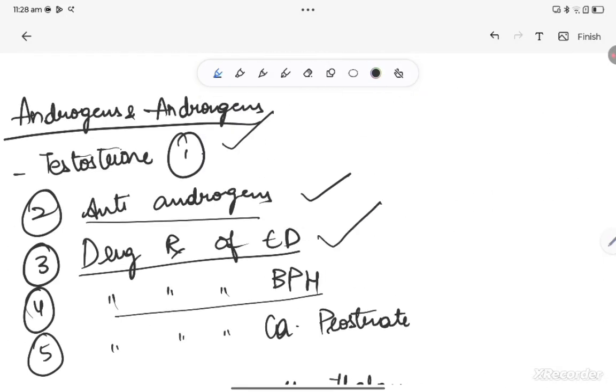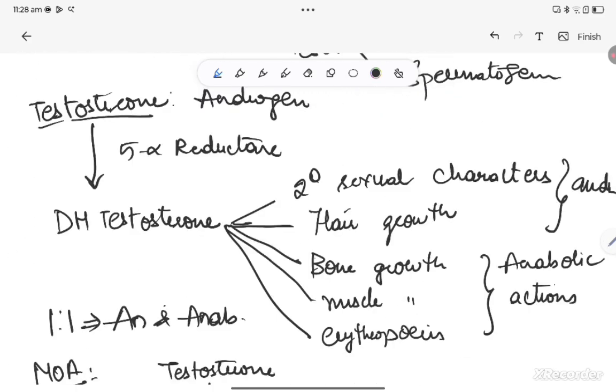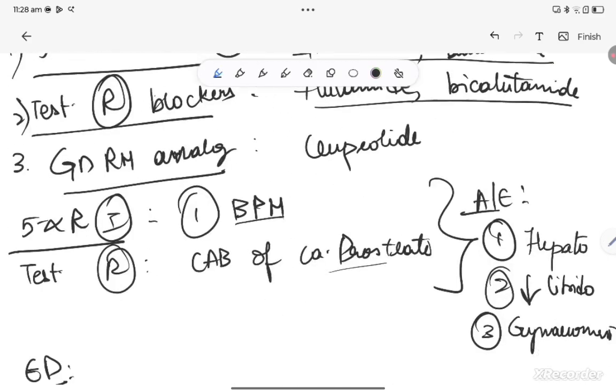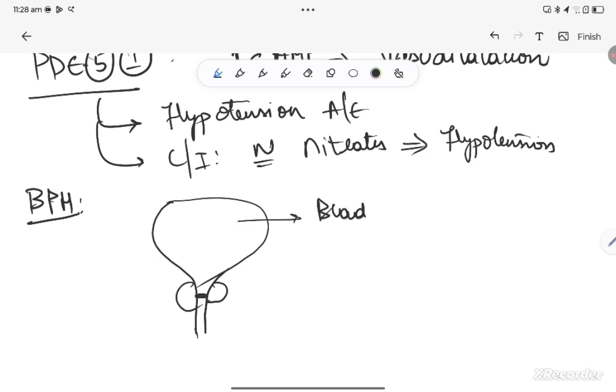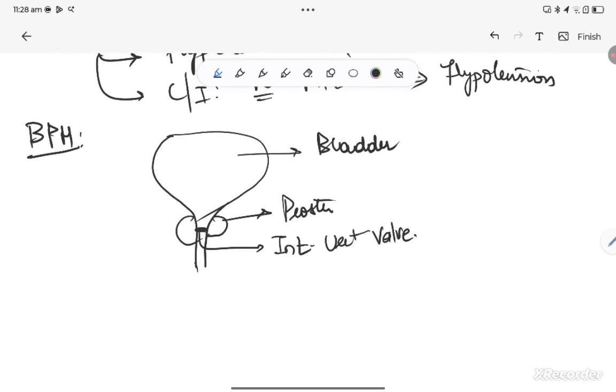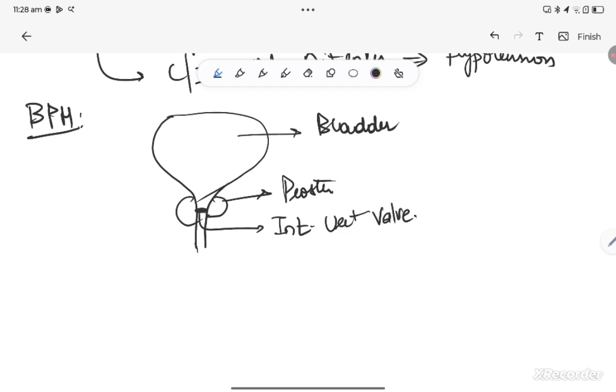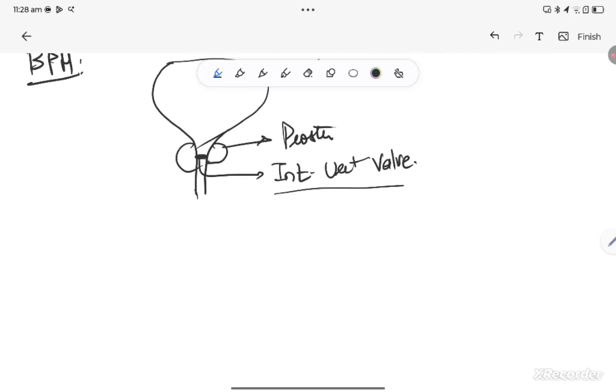Now, let us talk about benign prostatic hypertrophy. BPH. See, this is my bladder. This is the patient's bladder. This is your ureter. Prostate. It has an internal urethral wall. Bladder, prostate, and internal urethral wall. What happens is, in a male who has crossed into old age, prostate size increases as well as your wall, your internal urethral wall becomes spastic. Because of these two, there will be voiding difficulties. This is called benign prostatic hypertrophy, where there is no cancer component to it. It is only your prostate size increase.